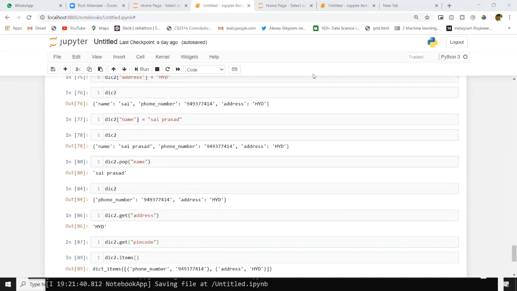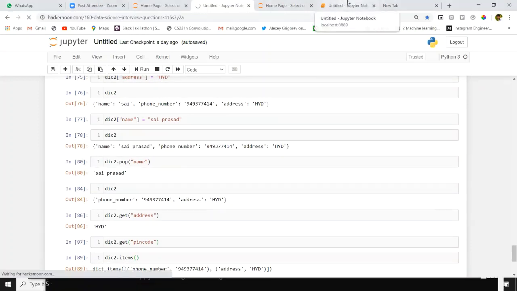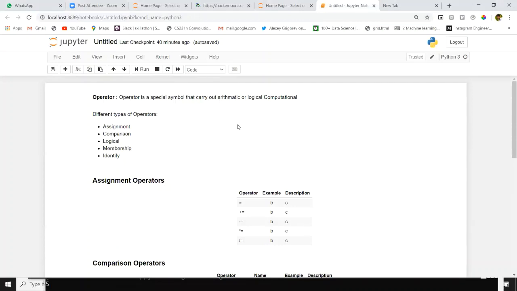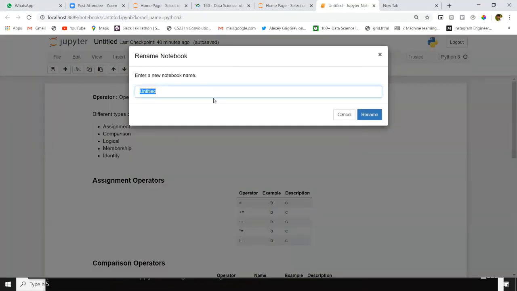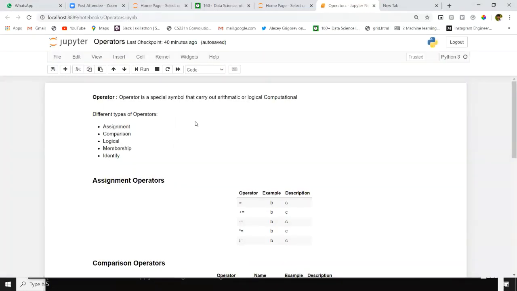Now I'm going to a new notebook, which is operators. Just a minute. I will name this operators. Now we are going to start a new topic, operators.